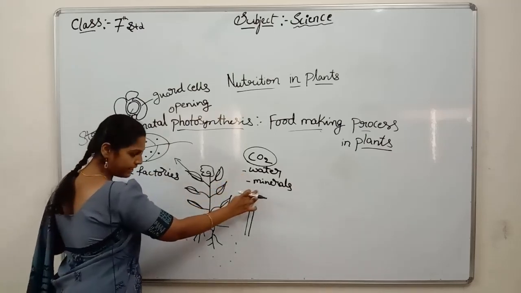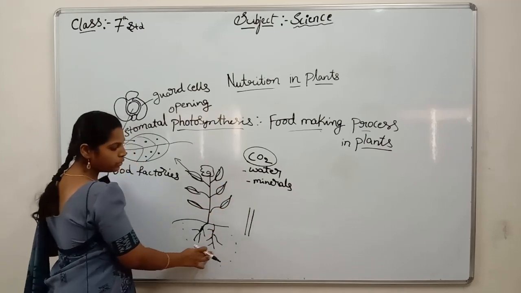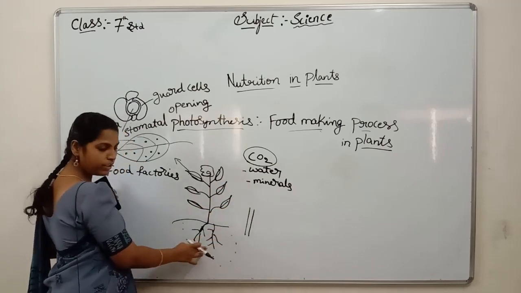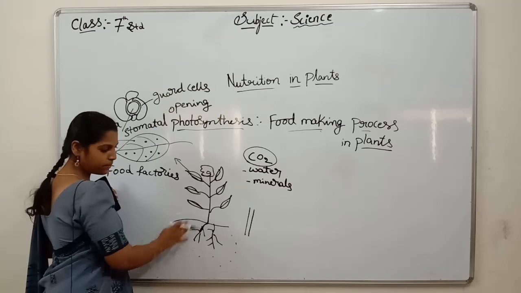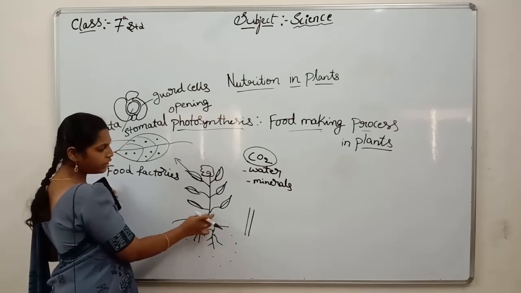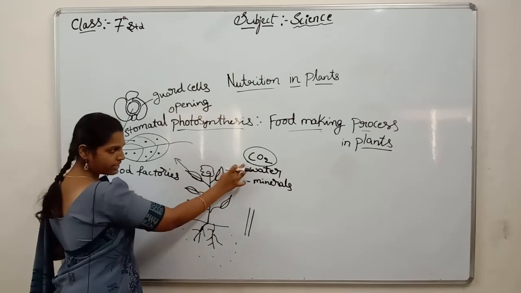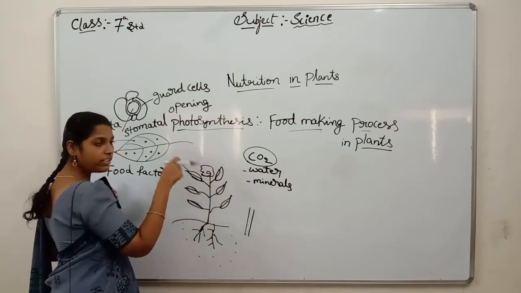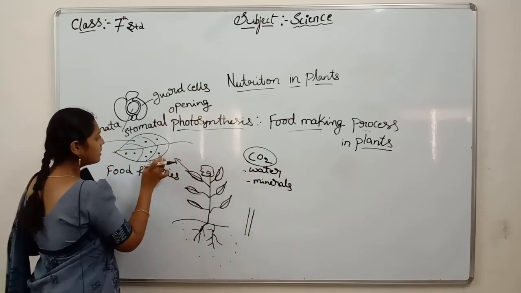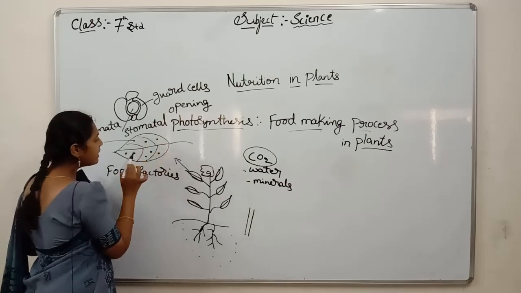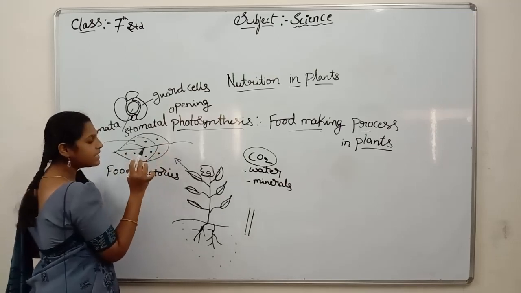Water and minerals are absorbed through vessels present in the roots from the soil, and transported into every part of the plant. The next one is carbon dioxide, which is present in air. How does it absorb? On the surface of the leaf there are small pores. Pores means like holes.